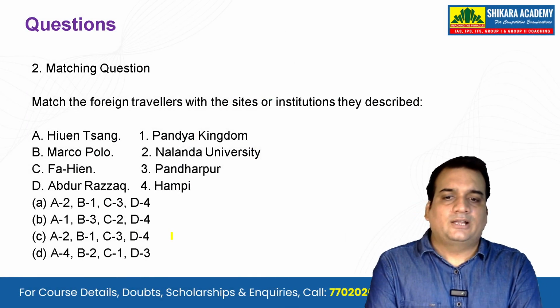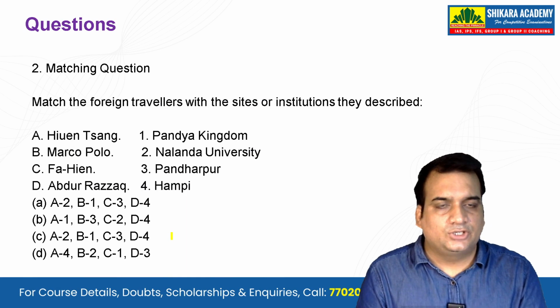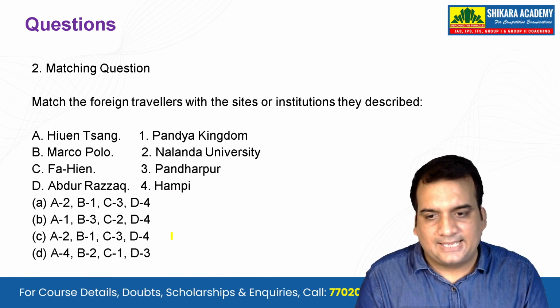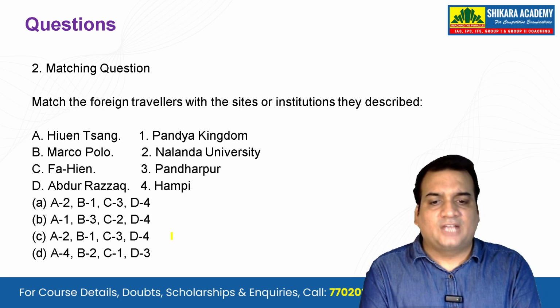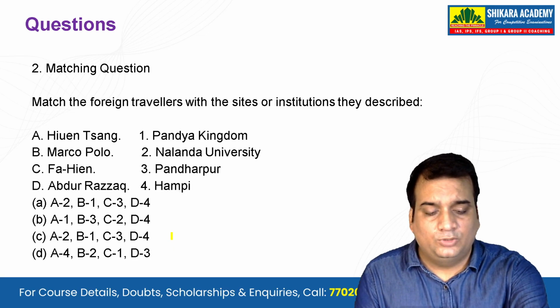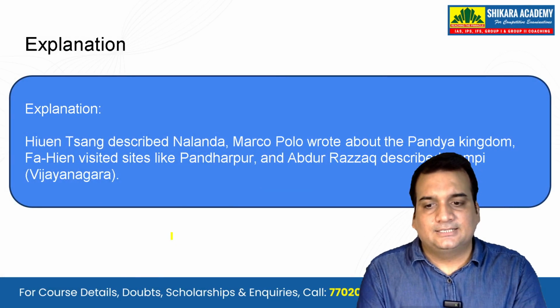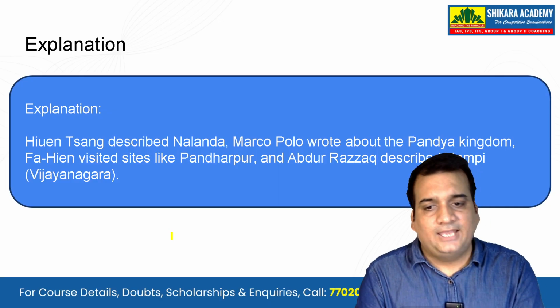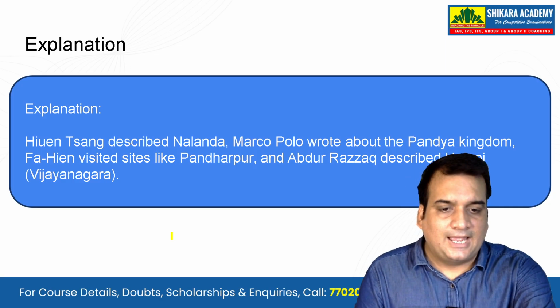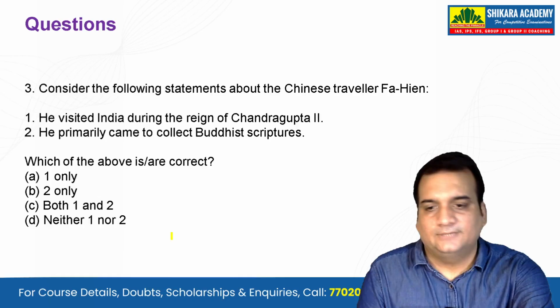Match the foreign travelers with the sites or institutions they describe. So we have Hiuen Tsang, Marco Polo, Fa-Hien and Abdur-Razzaq. And we have the Pandya Kingdom, Nalanda University, Pandharpur and Hampi. And the right answer: Hiuen Tsang describes Nalanda, Marco Polo wrote about the Pandya Kingdom, Fa-Hien visited sites like Pandharpur and Abdur-Razzaq describes Hampi.